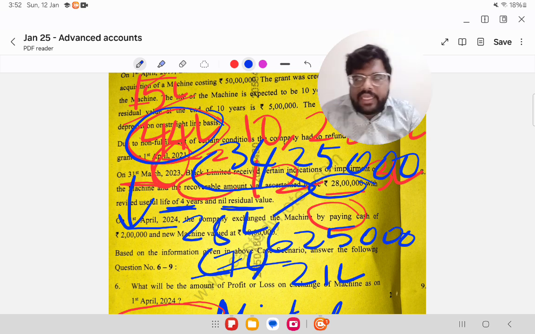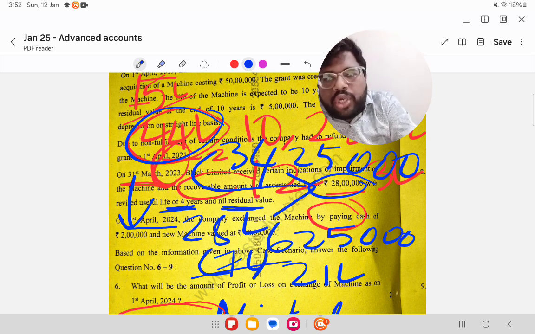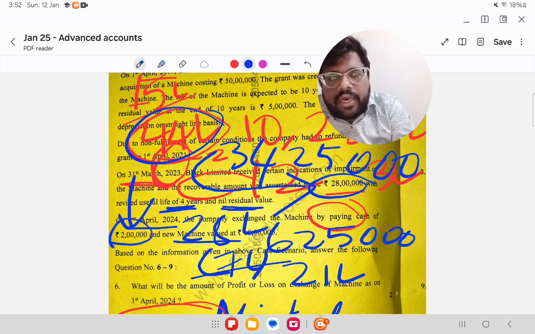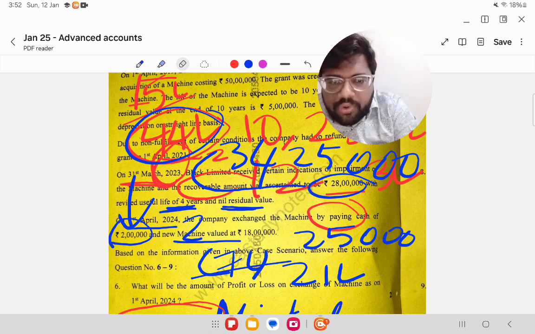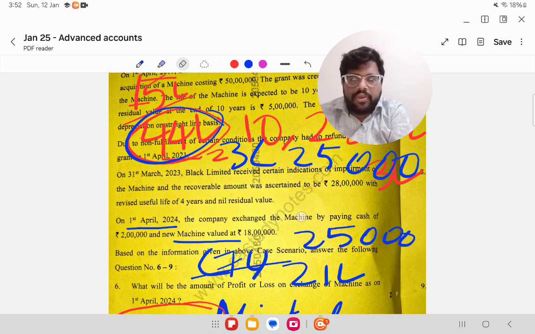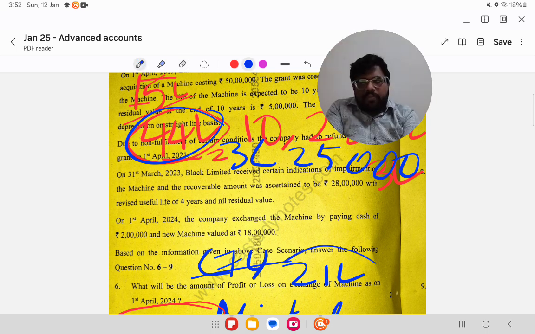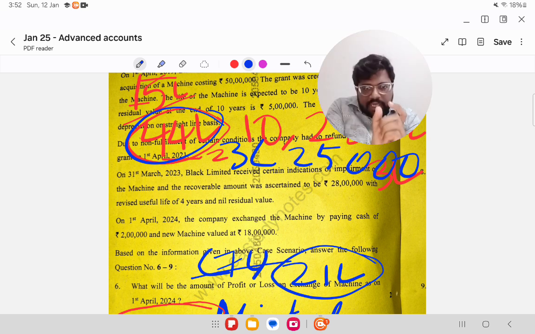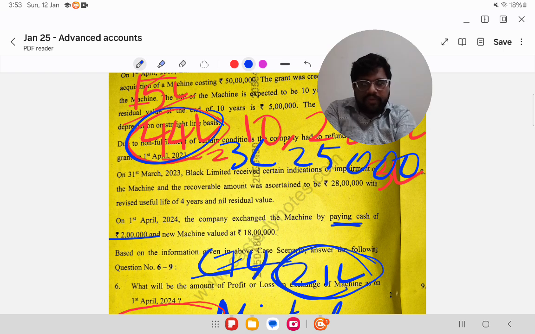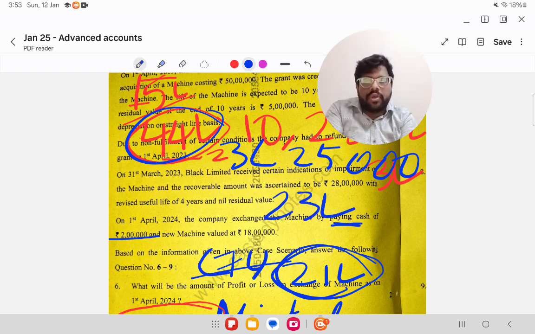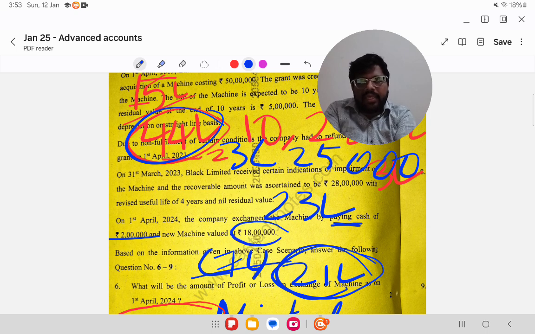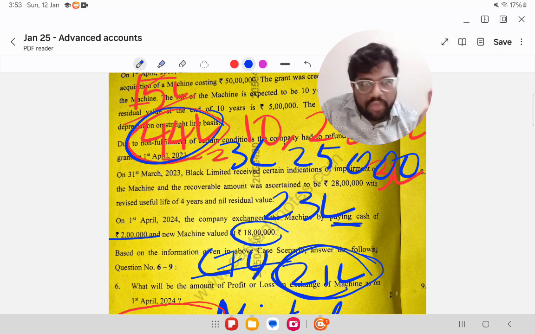What happened on that date? The company exchanged the machine by paying cash of 2 lakhs, and the new machine's amount is 18 lakhs. So 21 lakhs is the book value, and as per the question they exchanged the machine by paying 2 lakhs. That means 21 lakhs asset they have given, 2 lakhs cash also they have given. That means 23 lakhs is the outflow, for which they are getting a new machine for 18 lakhs. That means 5 lakhs should have been your loss.